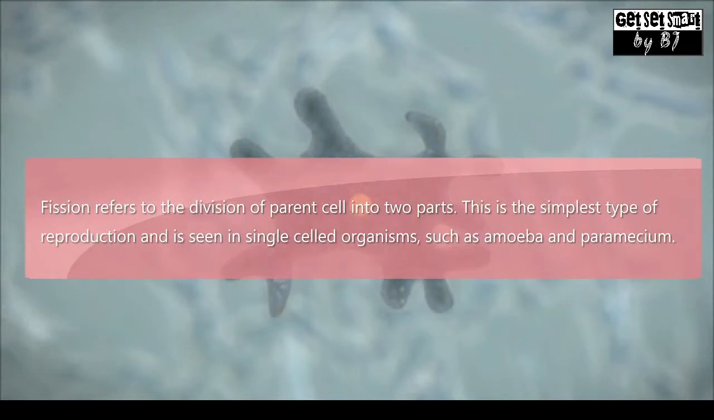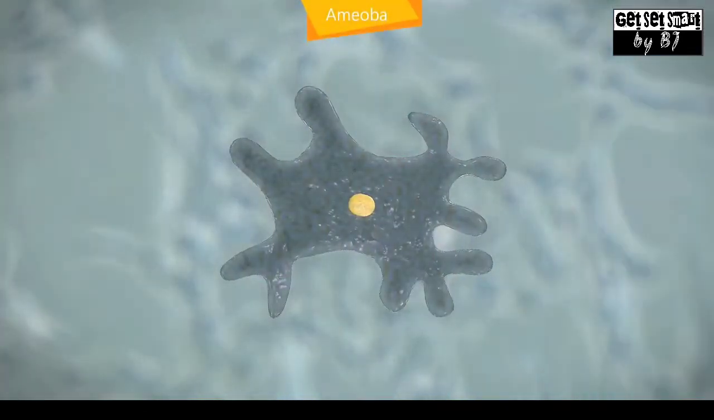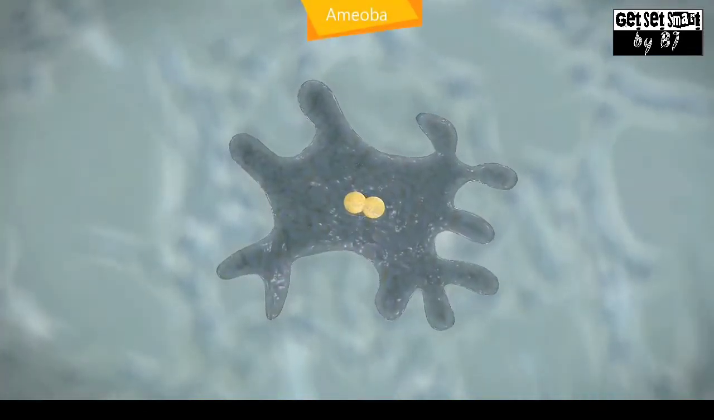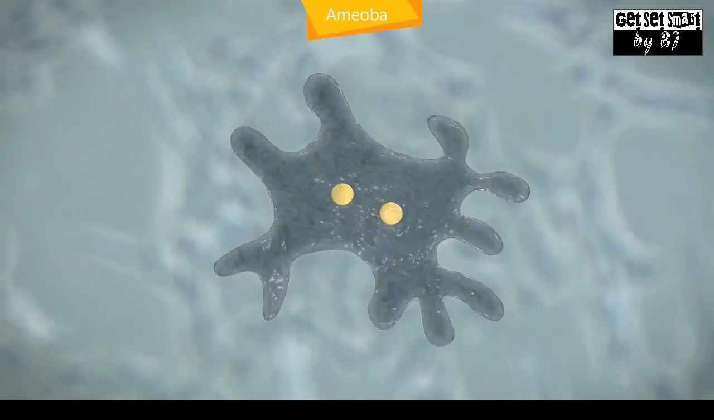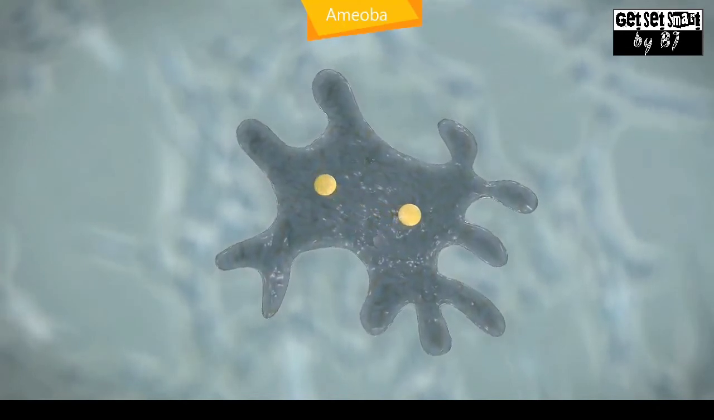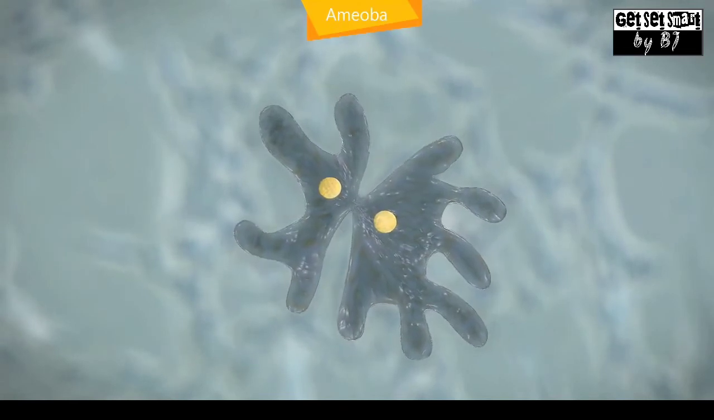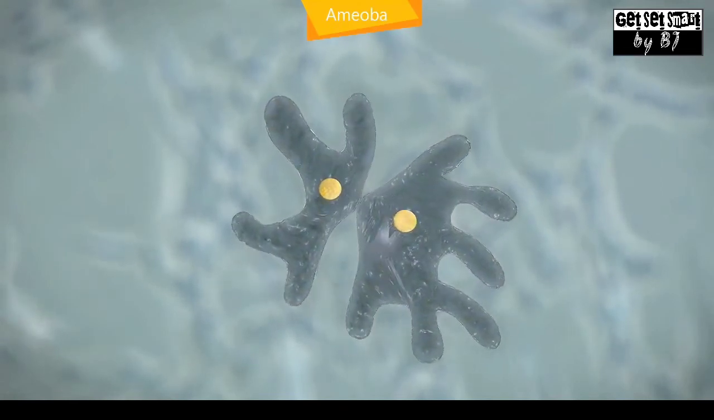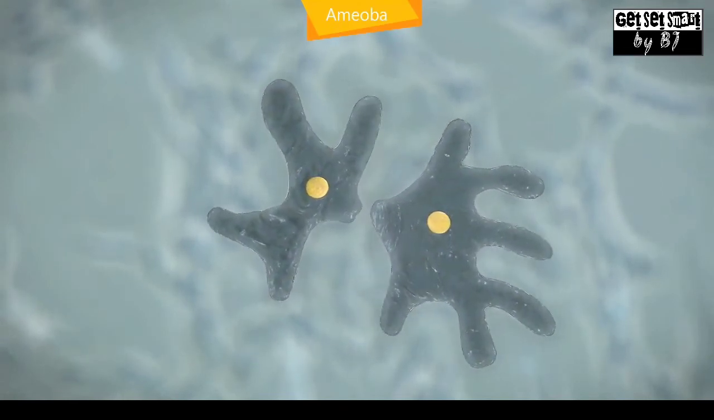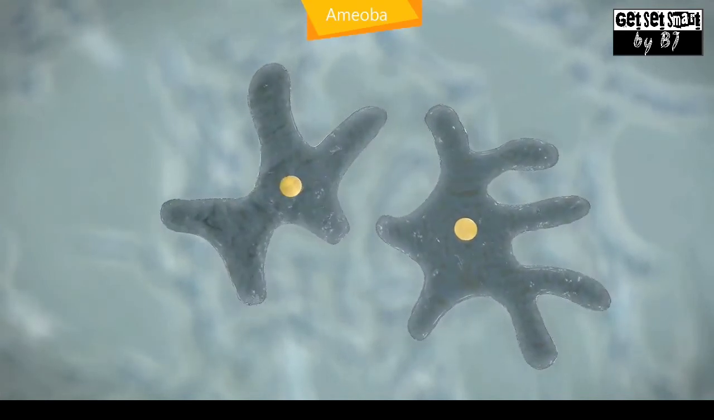Fission refers to the division of the parent cell into two parts. This is the simplest type of reproduction and it is seen in simple single-celled organisms such as amoeba and paramecium. In amoeba, the nucleus first divides into two equal parts. This is followed by the division of the cytoplasm. Thus, two daughter amoebae grow and attain full size and then split again and again.